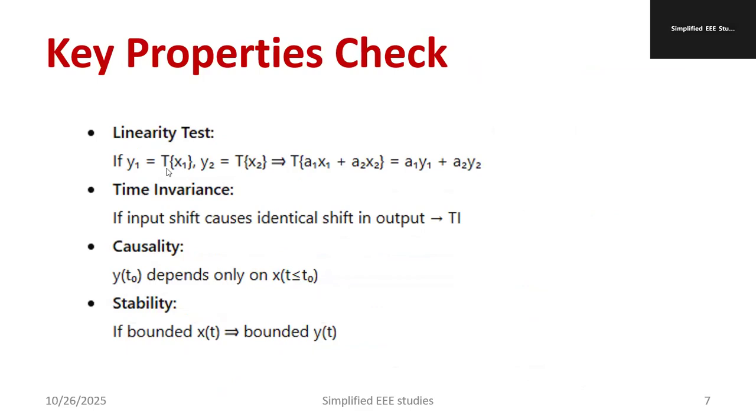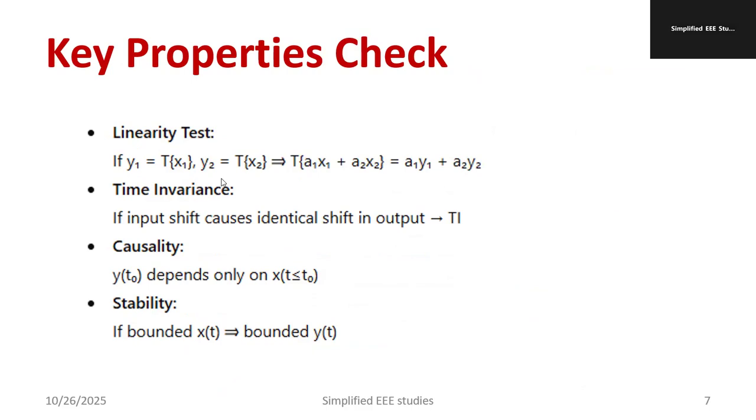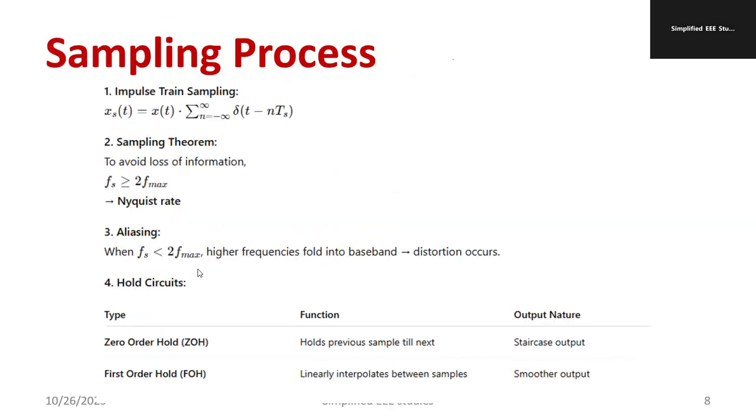Linearity test, you check whether the system holds superposition or not. Follow this, then we'll say it passes the linearity test. If I talk about time invariance, if the input shift causes an identical shift in the output, that is called time invariance. Causality depends on y of t naught depending only on x of t less than or equal to t naught. Stability, bounded input, bounded output condition.